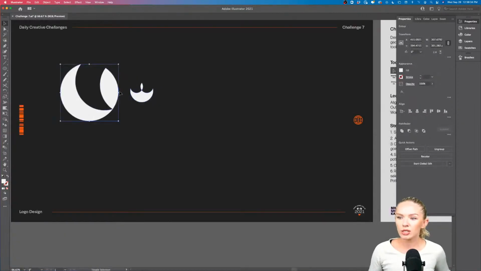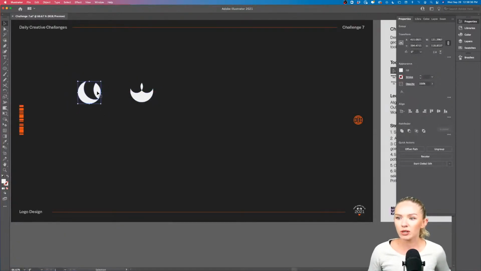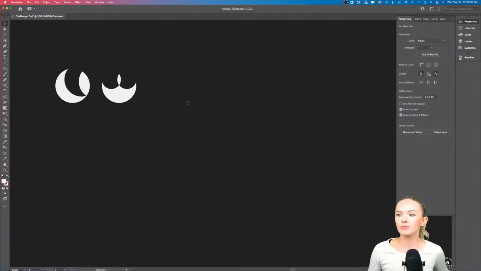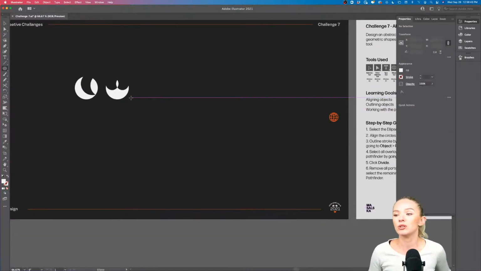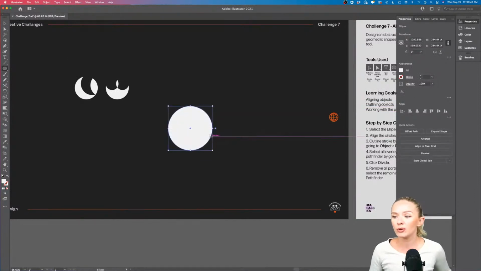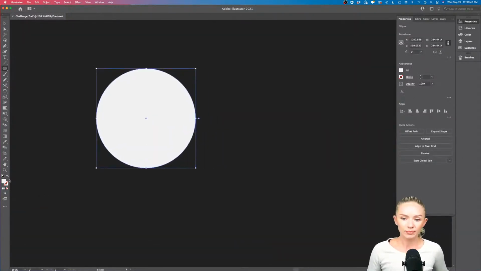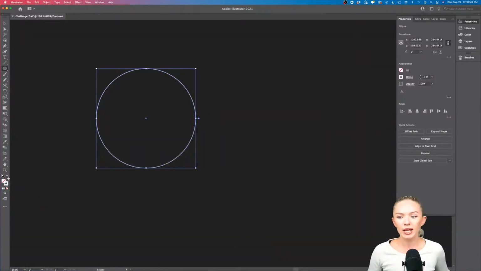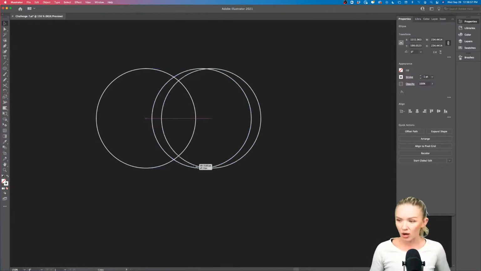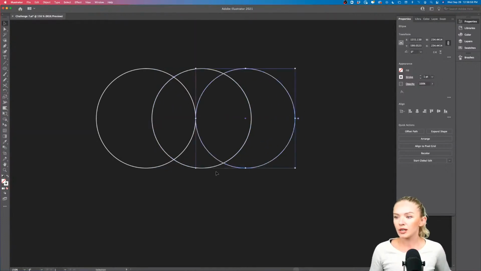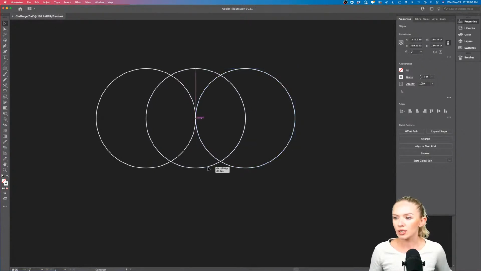We are going to experiment a little bit further and see what we come up with, and I want you to do the same. Just don't be afraid. There is always Command Z if you don't like what you come out with. You can still play around, and you can also go back and swap this to the fill. And for those of you who are new to Illustrator, to create a copy, I'm holding Option and creating a copy of the circle, just like that.